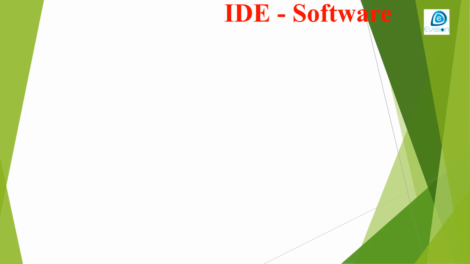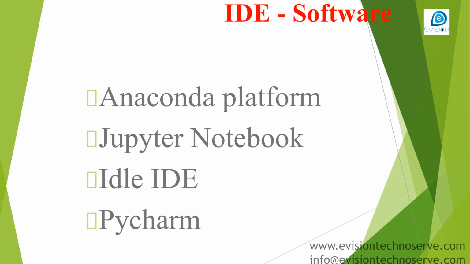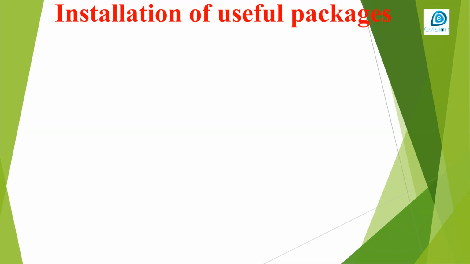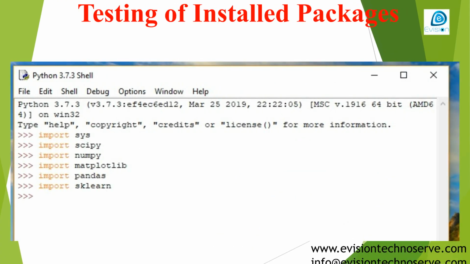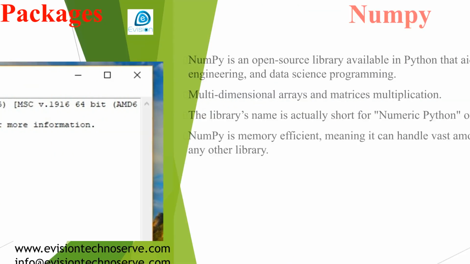Commonly used integrated development environments, or IDEs, for AI and Python development include the Anaconda platform, Jupyter Notebook, IDLE IDE, and PyCharm. To work with AI in Python, you will need to install several useful packages. The installation commands typically use pip and include packages like numpy, scipy, matplotlib, sklearn, pandas, sys, keras, and tensorflow. After installation, you can test if the packages are correctly installed by importing them within your Python environment, as shown in this Python shell window.